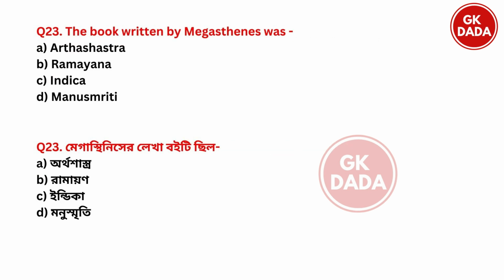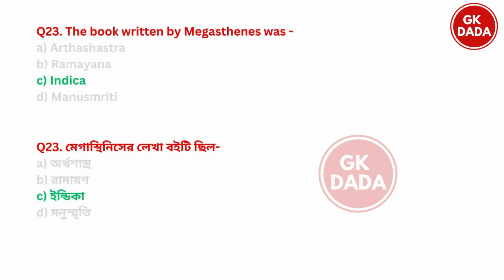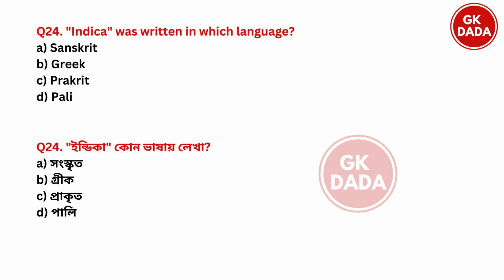Next. The book written by Megasthenes was Arthashastra, Ramayan, Indica, Manusmriti. And the right answer is option C Indica. Next. Indica was written in which language? Sanskrit, Greek, Prakrit, Pali. So the language of Indica was Greek.